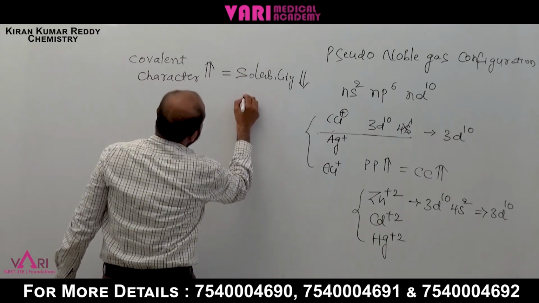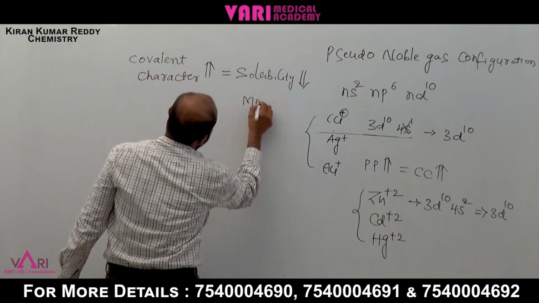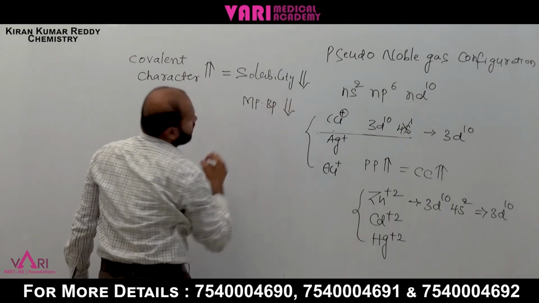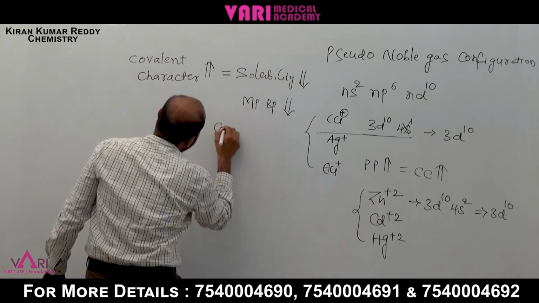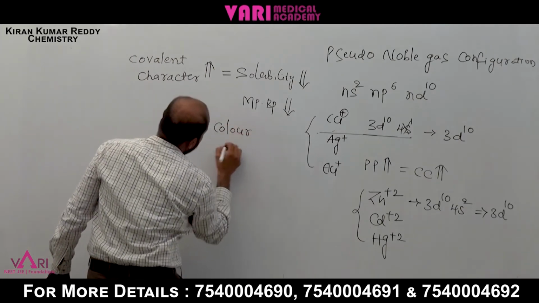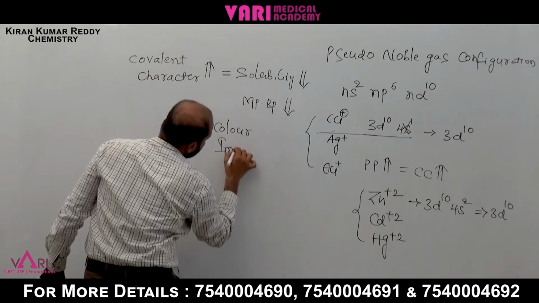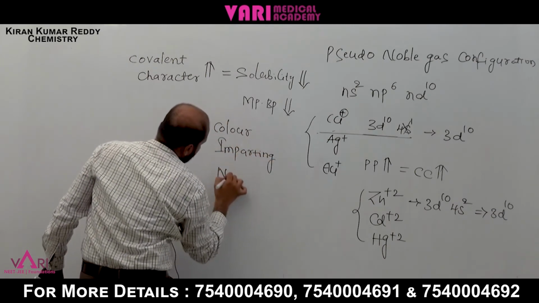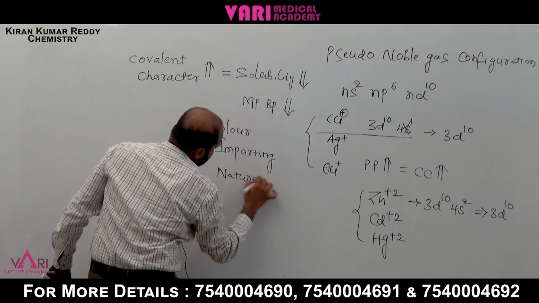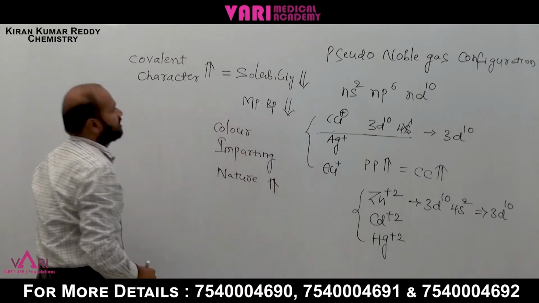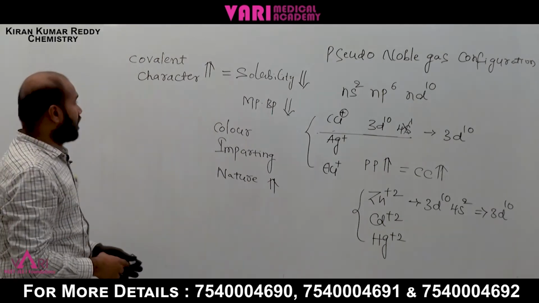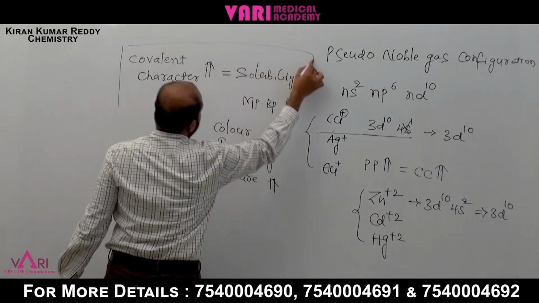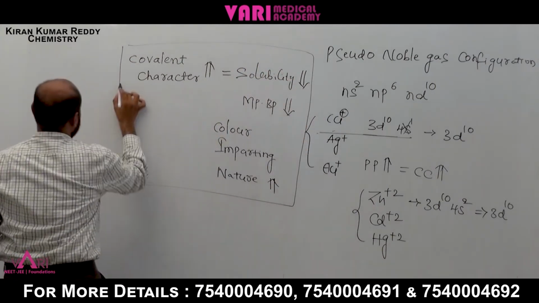When solubility decreases, melting point and boiling point also decrease. But another point, color imparting nature increases. Please remember this point, students. Covalent character increases means solubility decreases.